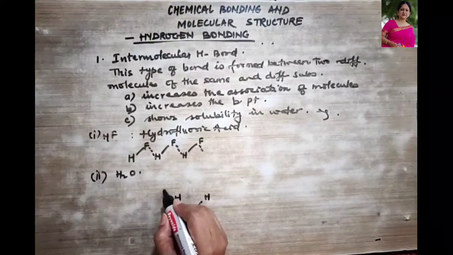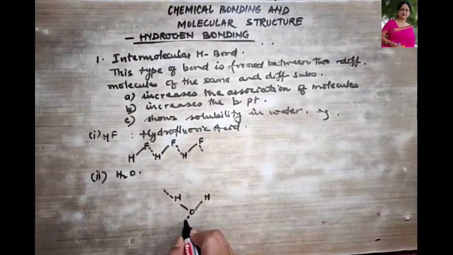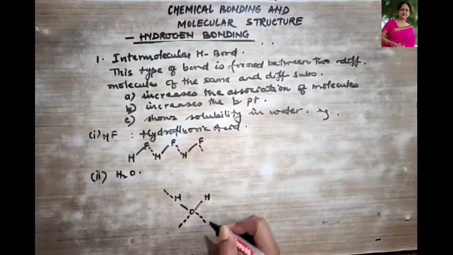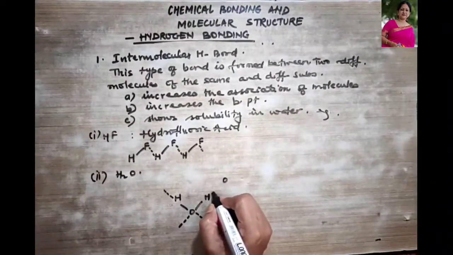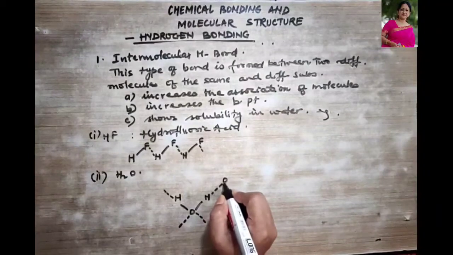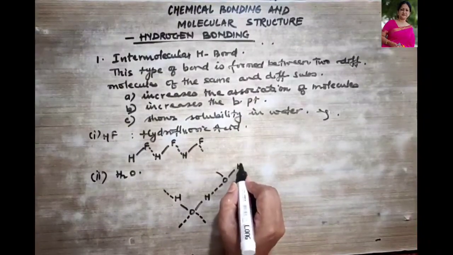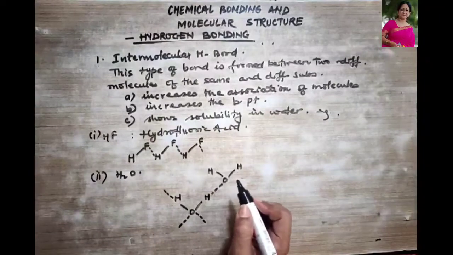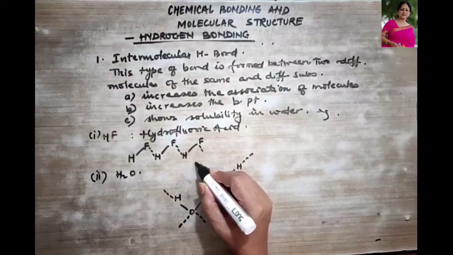Okay, so this hydrogen is going to show the hydrogen bonding with the hydrogen. Okay, then let me draw it over here. This hydrogen is going to show the hydrogen bonding with this oxygen, right? And again over here it combines with 2 atoms of hydrogen. They will further show hydrogen bonding.